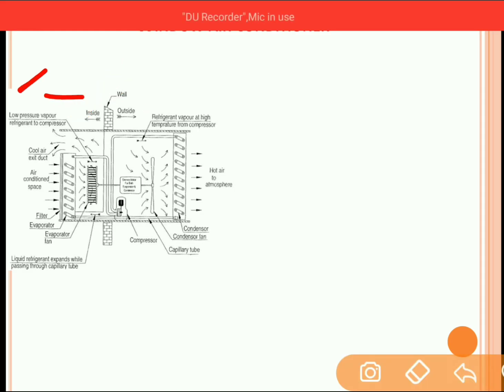On the left side of the wall, this component is connected to the space inside the room, and on the right side of the wall, this component is connected which is at the surroundings. Now the air from the space which is to be cooled enters into this evaporator. So this is the series of evaporator tubes over here. Inside these evaporator tubes there is a refrigerant. Now this evaporator is connected to the compressor over here.